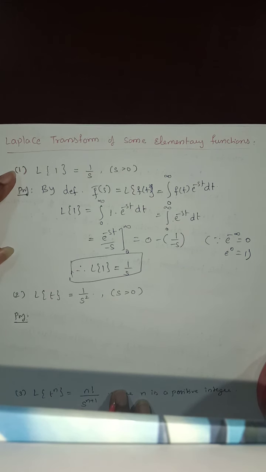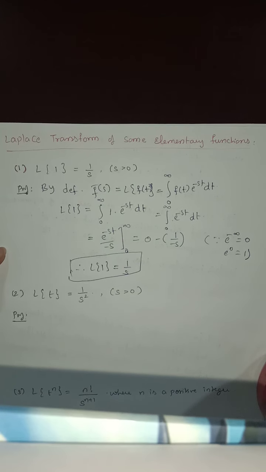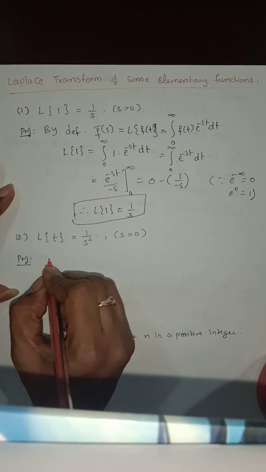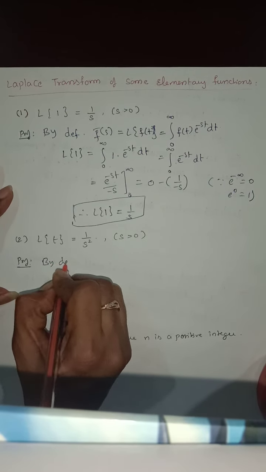Okay, so this is the first elementary function, and next we are going to do it for L of t. Here also we are using the definition.